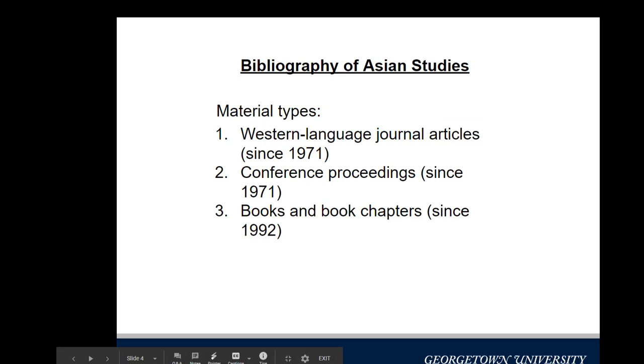Bibliography of Asian Studies is published by Association of Asian Studies. It covers humanities and social sciences. The main material types include Western language journal articles published since 1971, conference proceedings, and books and book chapters. Books and book chapters were added after 1992.